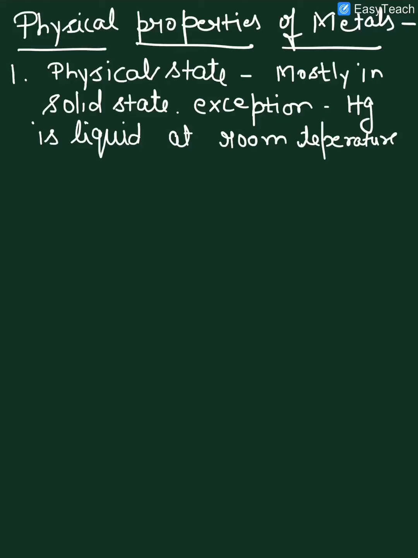We can also write here the example of gallium, which also converts into liquid on keeping on our palm. But the main example is mercury.